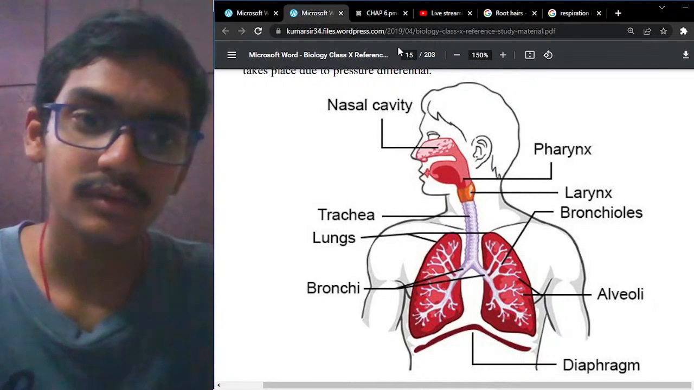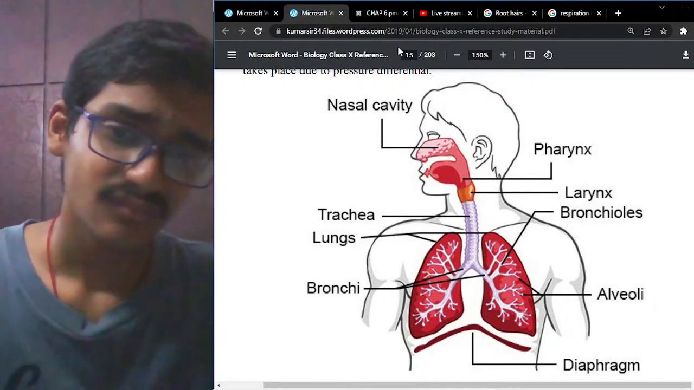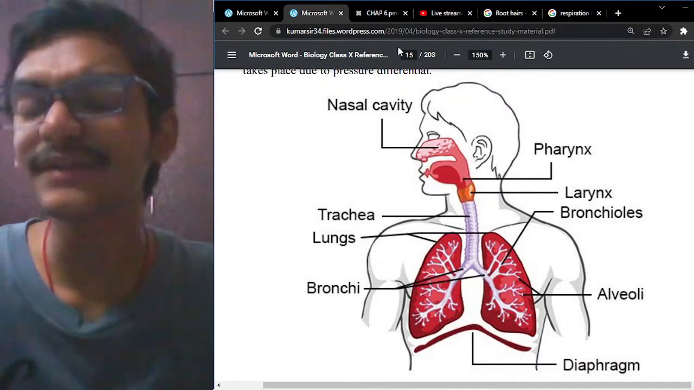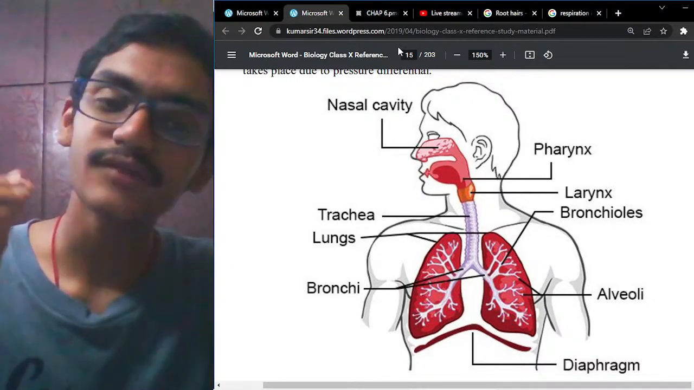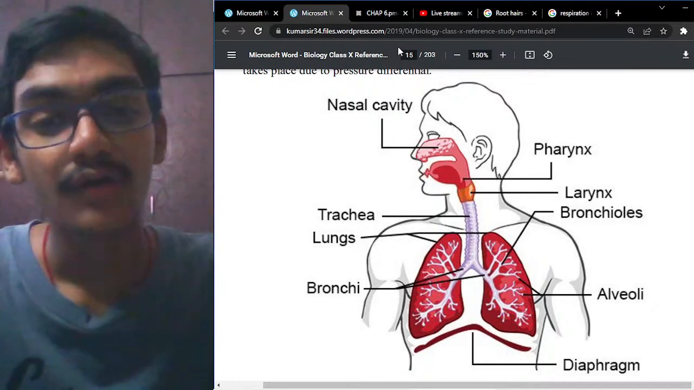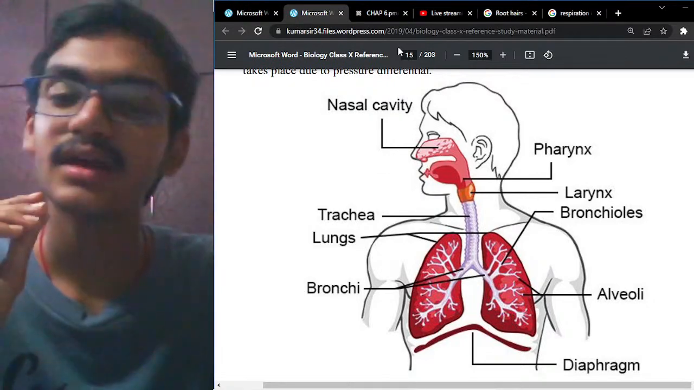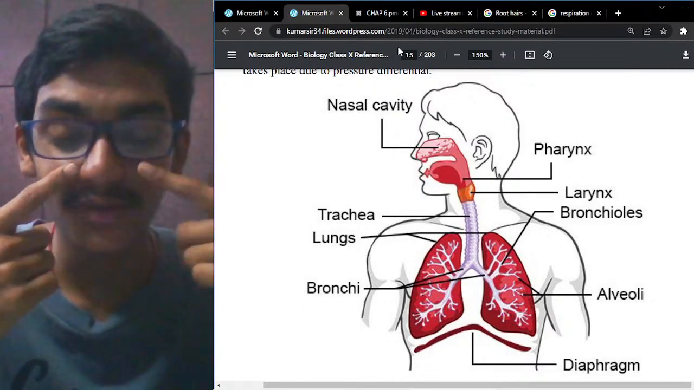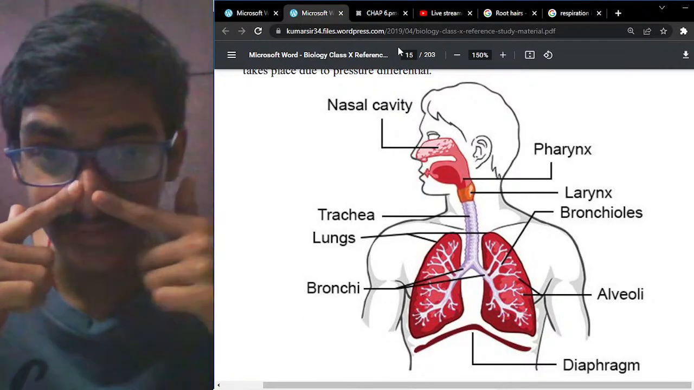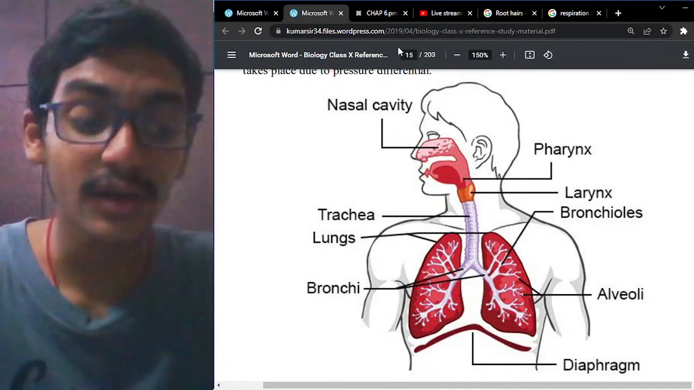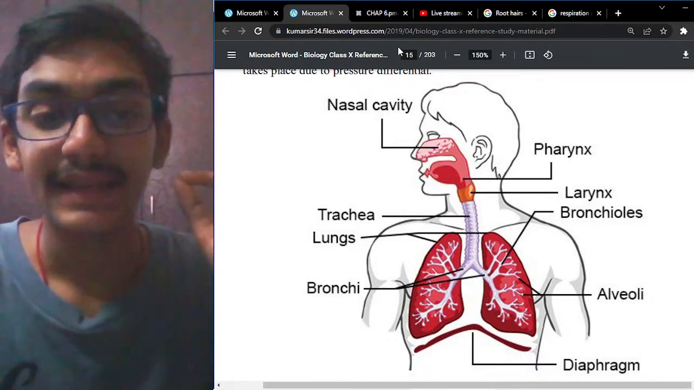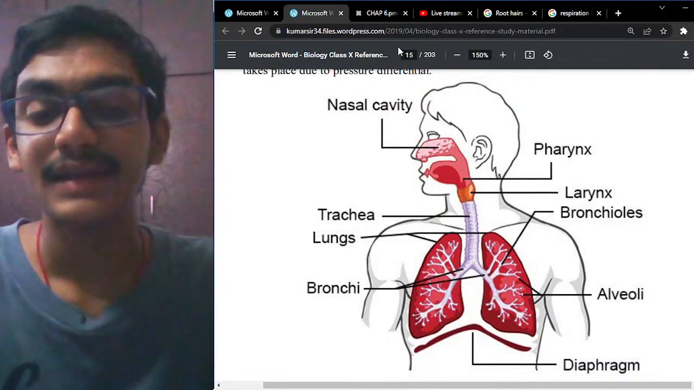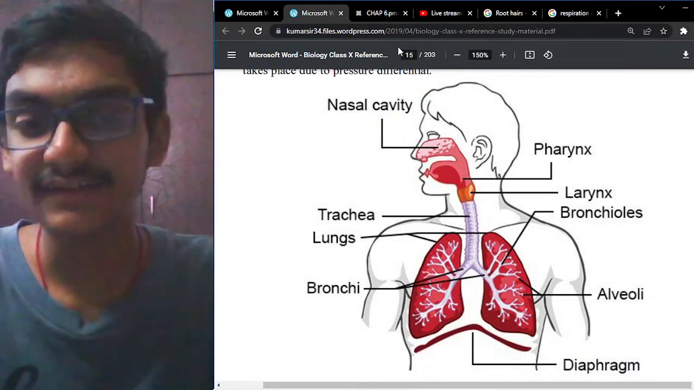Sometimes we feel that the air passage is blocked by some kind of food, and we feel some irritation as well. That kind of disturbance is created when food particles enter the larynx, the air passage. Sometimes the food particles also come up to the nose, for example during vomiting. So first the nasal cavity, next the pharynx, next the epiglottis, next the larynx.